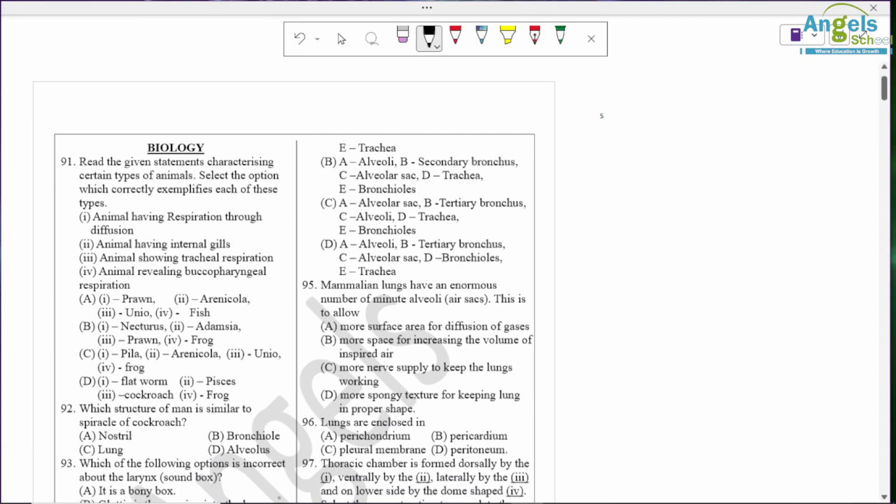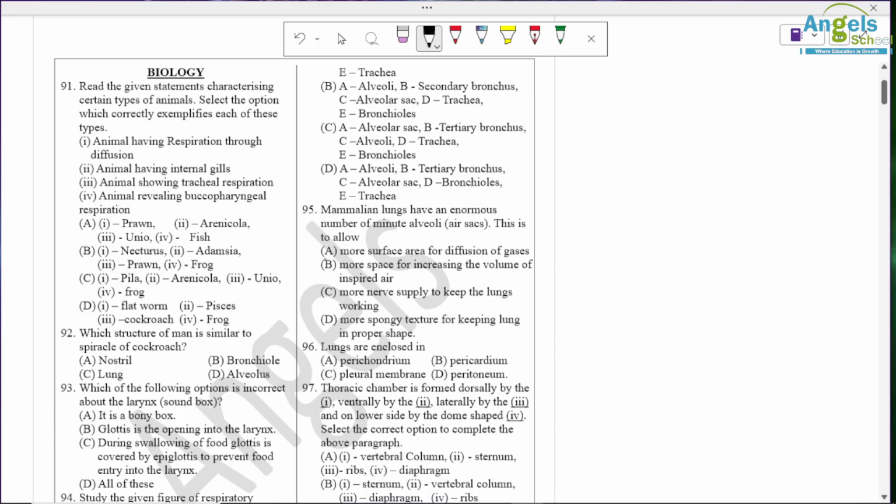Biology. Question number 91. Read the given statement characterizing certain type of animals and select the correct option. First is animal having respiration through diffusion. So here prawn, pila, nectarus and flatworm. So correct answer is flatworm. So for one, flatworm is correct.